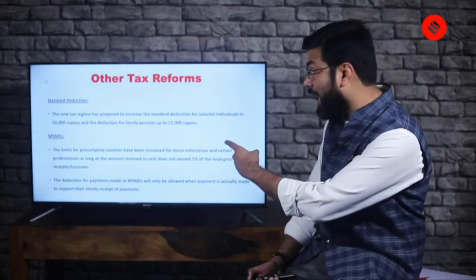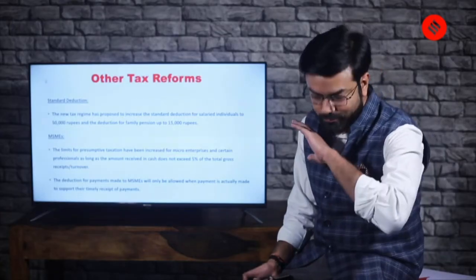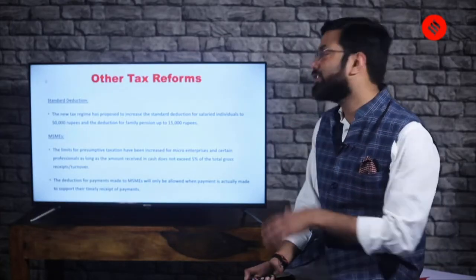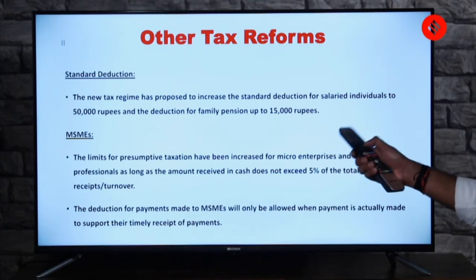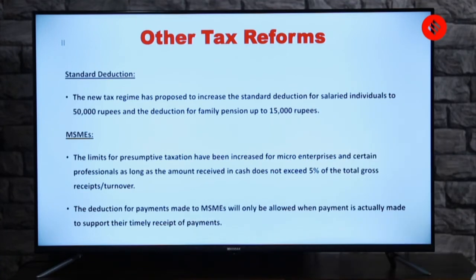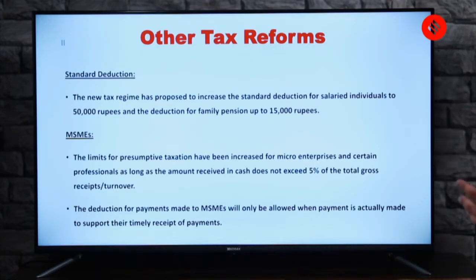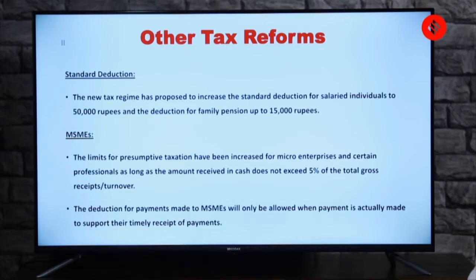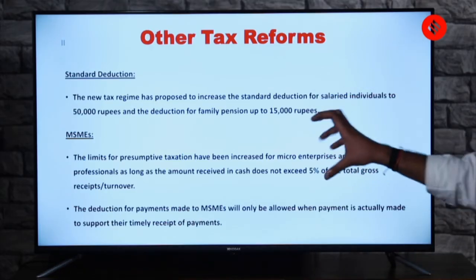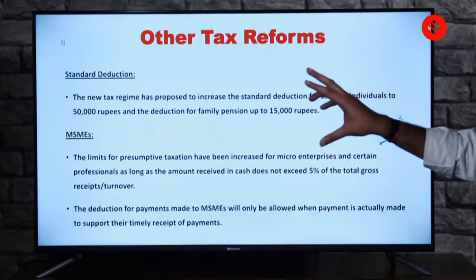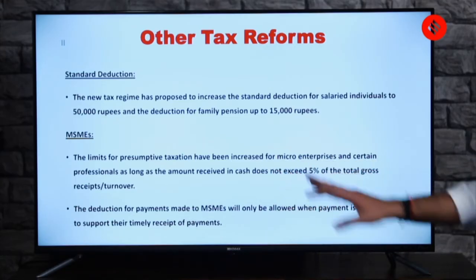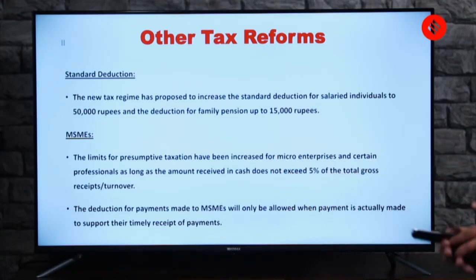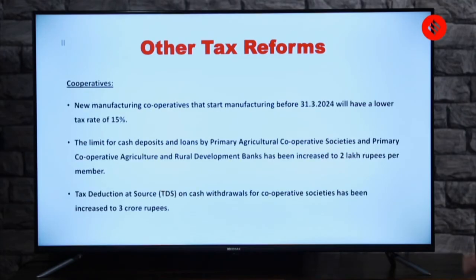Then we talk about MSMEs. Now see, MSMEs have come up all over the budget. Here again, the limits of presumptive taxation have been increased for micro enterprises and certain professionals, as long as the amount received in cash does not exceed 5% of the total gross receipts or turnover. This is not a very important point from the exam point of view, but just to introduce you that in MSMEs there have been certain tax reforms. And then there is a deduction for payments made to MSMEs. So these are certain points related to MSMEs.